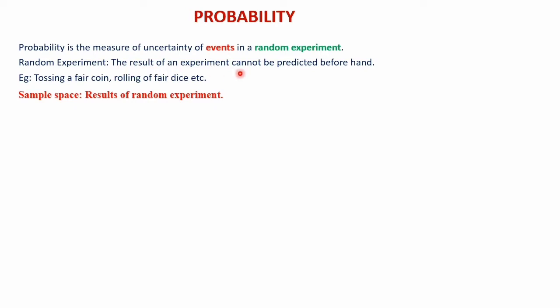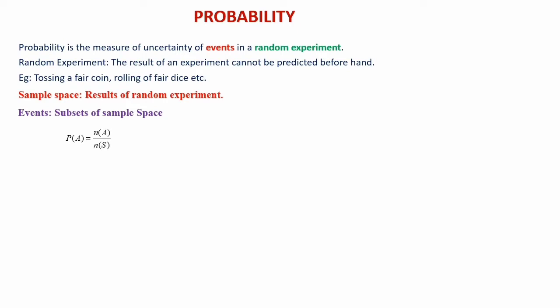What are the possible results we get from the random experiment? By collecting all of them, we form a set, that is the sample space. Usually we represent it using the capital letter S. Next is events. Events mean subsets of the sample space. So the sample space we write by collecting all the possible outcomes of the random experiment, and the events we make by collecting elements from the sample space.